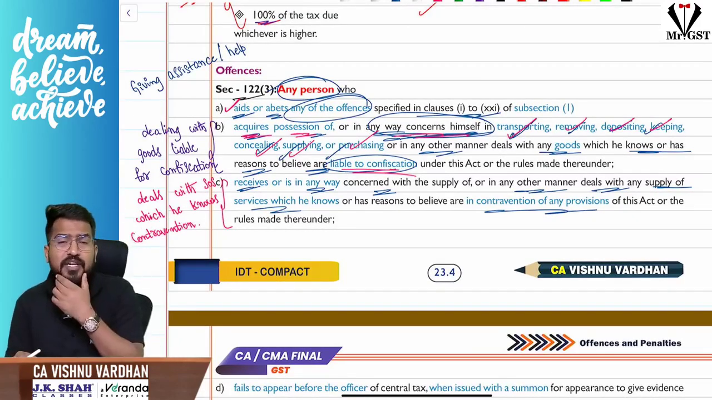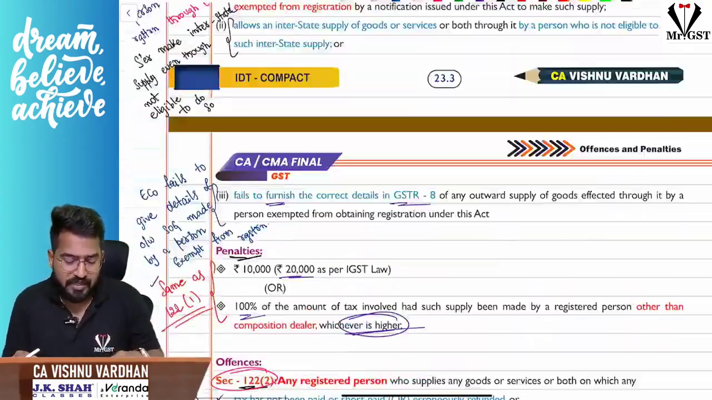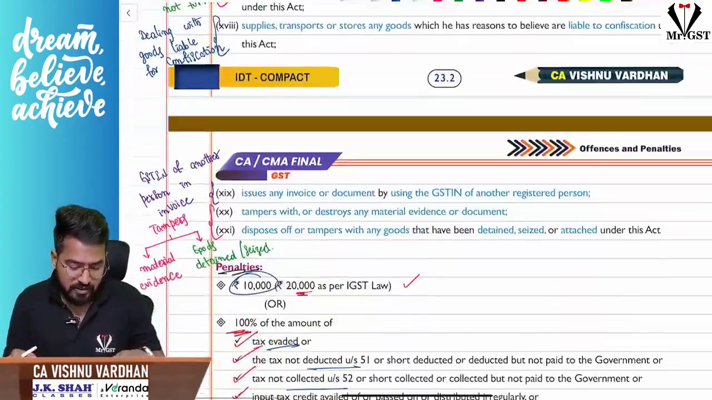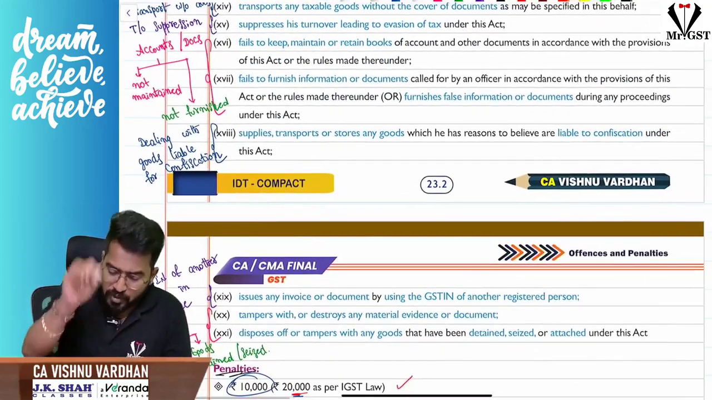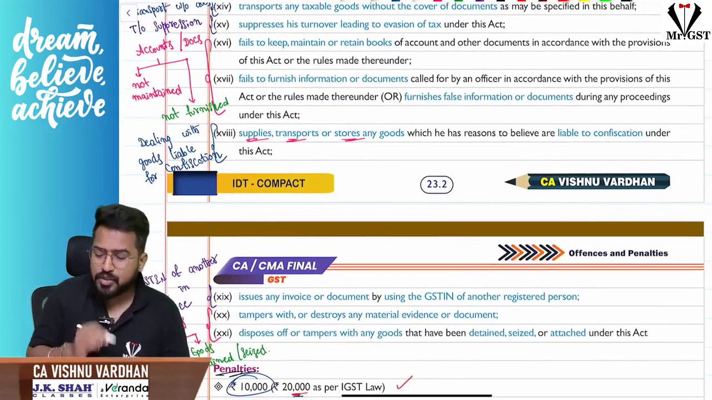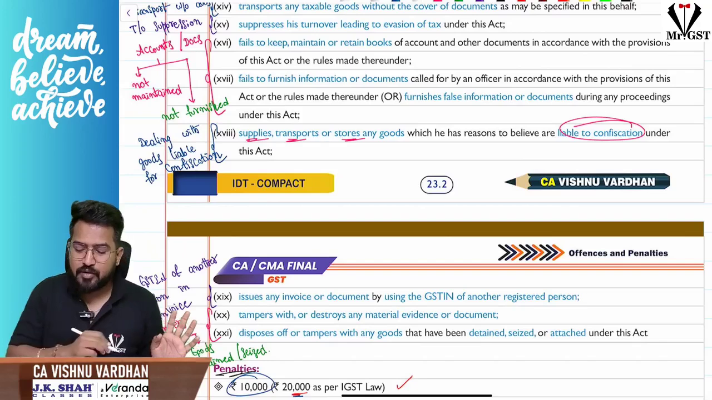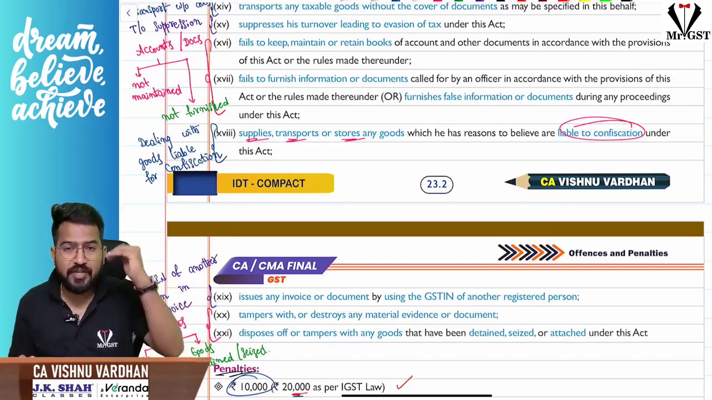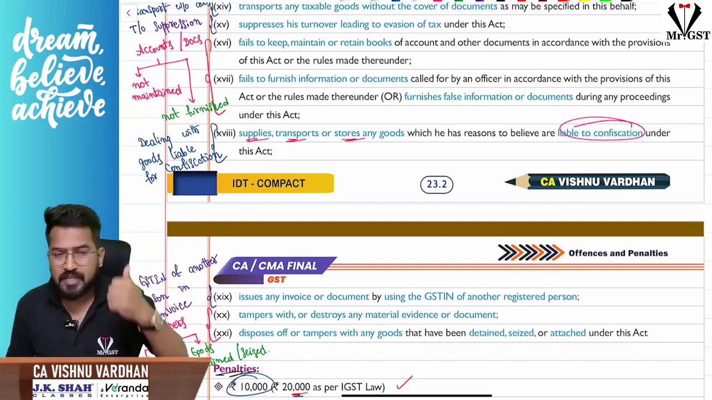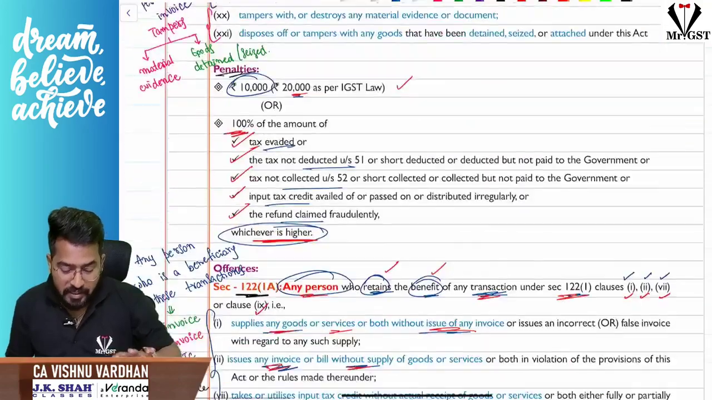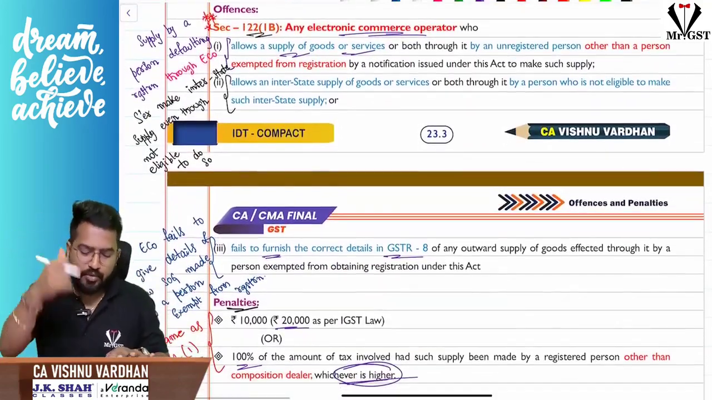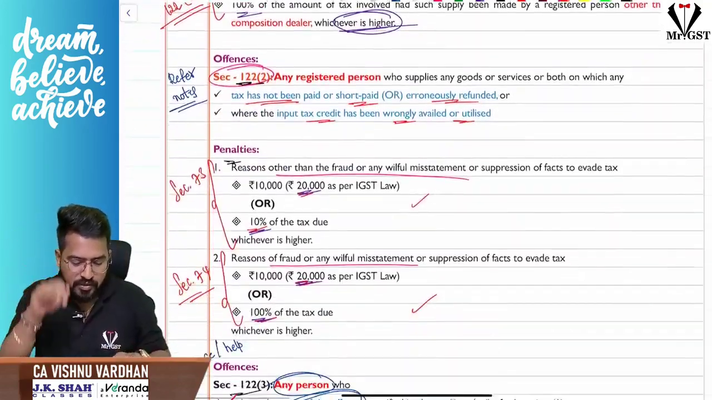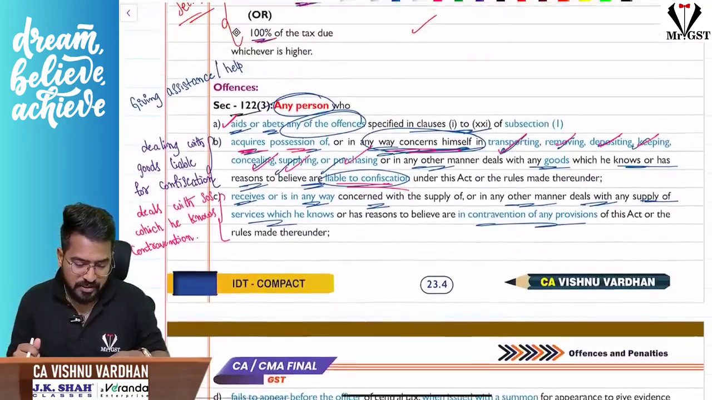This we have already seen in section 122, the 21 penalties. In 21 penalties, if you see, if you are actually supplying, transporting or storing goods which are liable for confiscation, which you know are liable for confiscation, you are supplying them, you are transporting them, you are storing them. Here, any fellow helping you to supply, transport or store them comes under section 122 subsection 3.